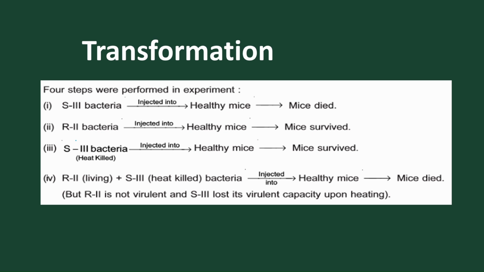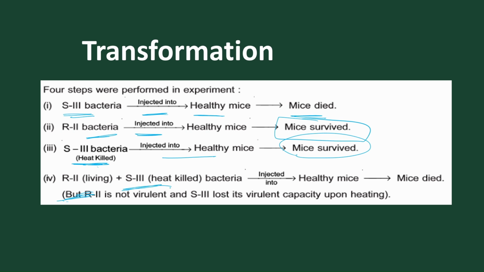So here, what happened in the first step: S3 is injected into a healthy mouse and it causes death. R2 is injected into a healthy mouse, no death, the mouse suffered no infection. Heat-killed S3, meaning the capsule is removed by heat but its DNA is injected, and when injected, the mouse survived. But when living R2 and heat-killed S3 are both injected, we find the healthy mouse dies.